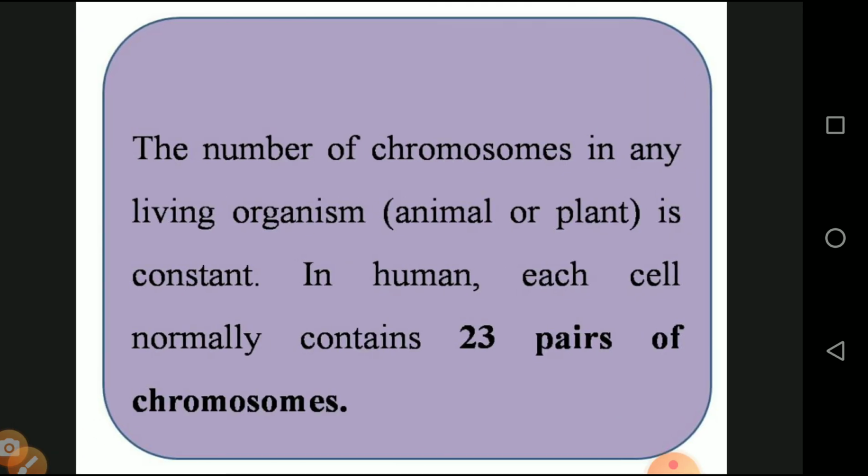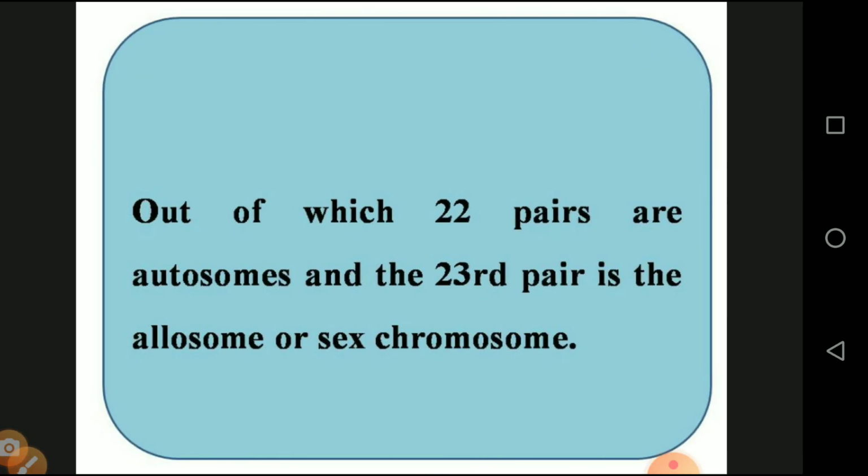Then the number of chromosomes in any living organism, animal and plant, is constant. The chromosome number does not vary within a particular species. In the human, each cell normally consists of 23 pairs of chromosome. Each body cell consists of 23 pairs, so 46 chromosomes. Out of which the 22 pairs are autosomes, which help development of the body cell, and the 23rd pair is allosome or heterochromosome or sex chromosome, which determines the sex of the individual.